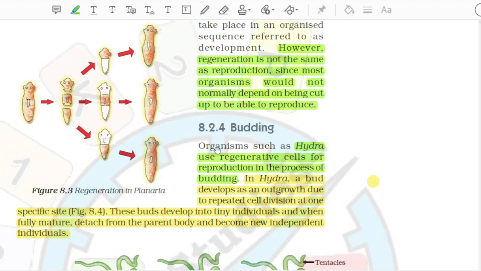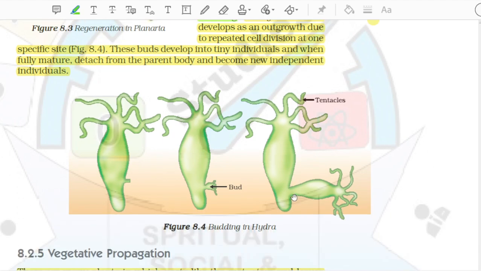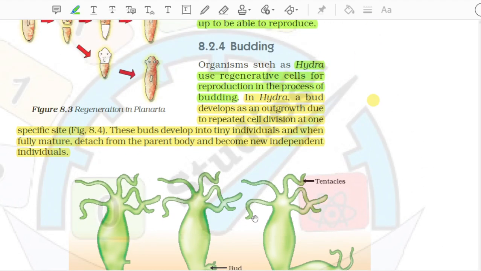8.2.4 Budding. Organisms such as Hydra use regenerative cells for reproduction in the process of budding. In Hydra, a bud develops as an outgrowth due to repeated cell division at one specific site, Fig 8.4. These buds develop into tiny individuals and when fully mature, detach from the parent body and become new independent individuals. Figure 8.4 Budding in Hydra.